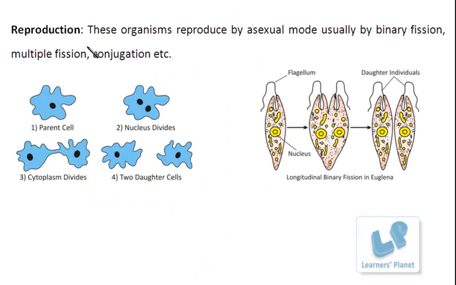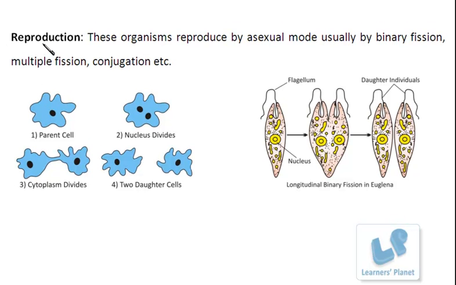Well, now the next property is related to reproduction. I explained to you earlier that these organisms, those which belong to protista, can reproduce either by the binary fission method, multiple fission, or by the conjugation method. Binary and multiple fission are a sort of asexual reproduction, while conjugation is related to sexual reproduction. To explain this, I have shown these pictures here.